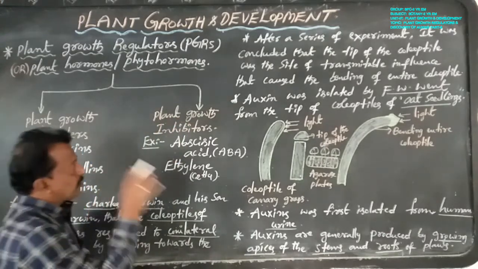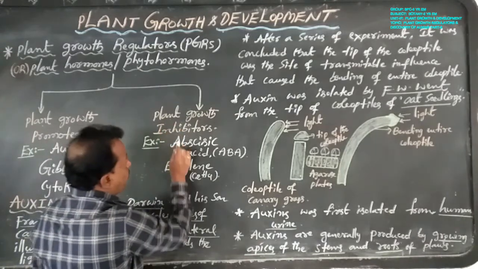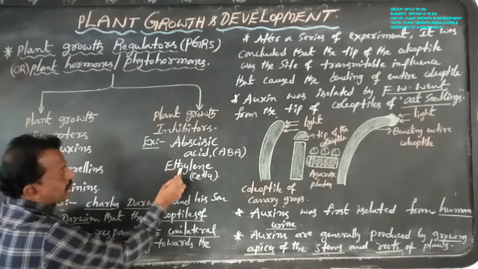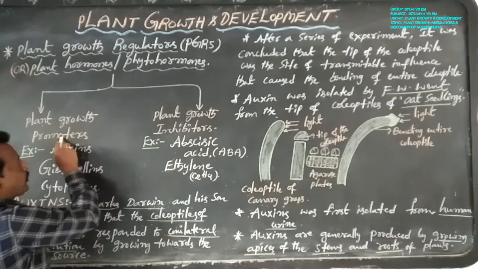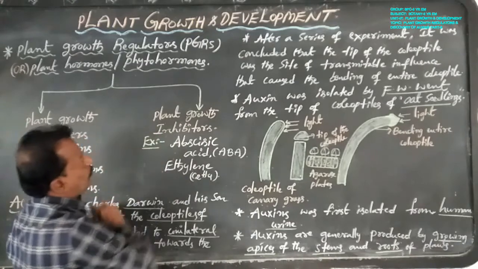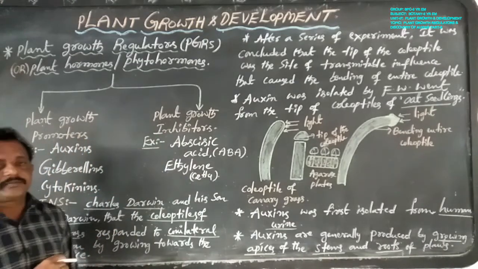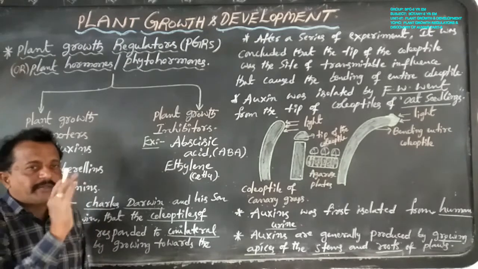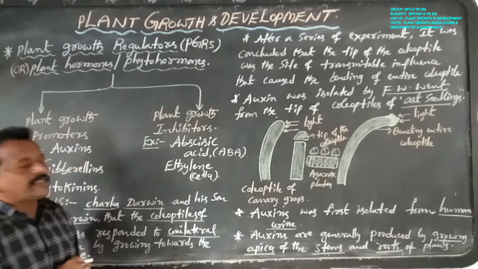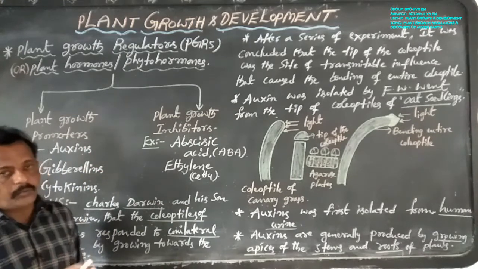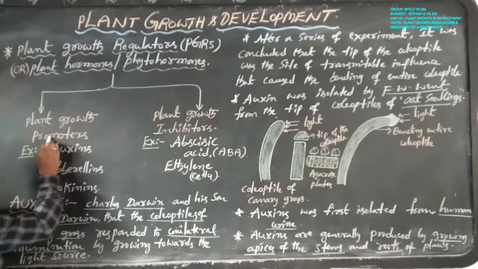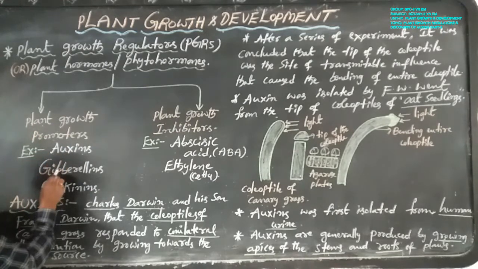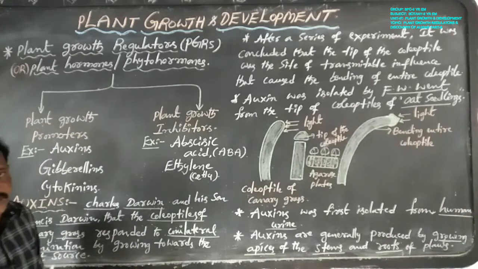Especially, the plant growth inhibitors are abscisic acid or ABA, but ethylene sometimes acts as a plant growth promoter and sometimes as a plant growth inhibitor, though it largely inhibits growth activities. Now, plant growth promoters, PGP, are auxins, gibberellins and cytokinins.